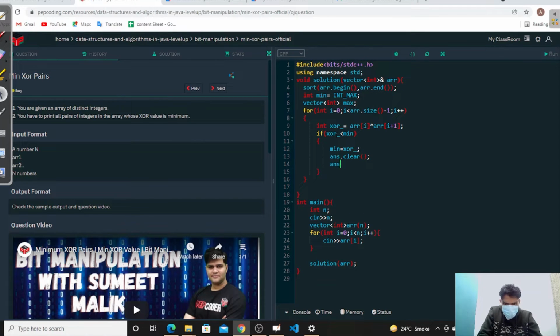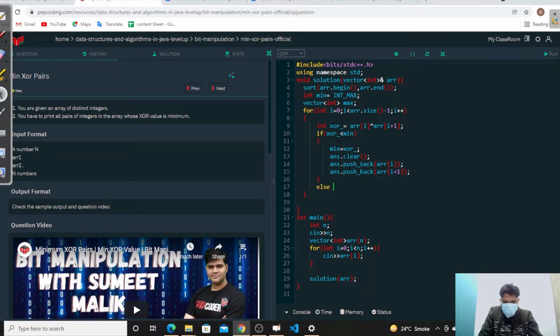After that we take answer.clear(). After that we take answer.push_back(arr[i]), then answer.push_back(arr[i+1]). Every time we are pushing the answer. Else if xor equals minimum.